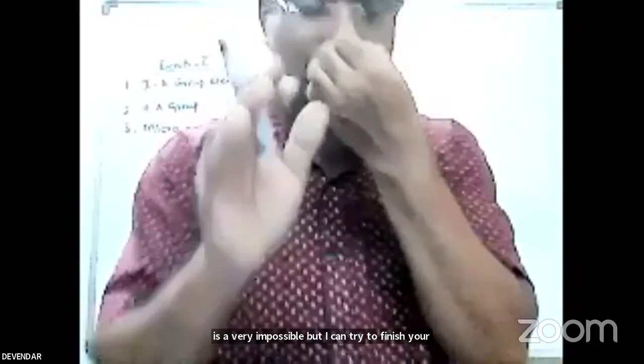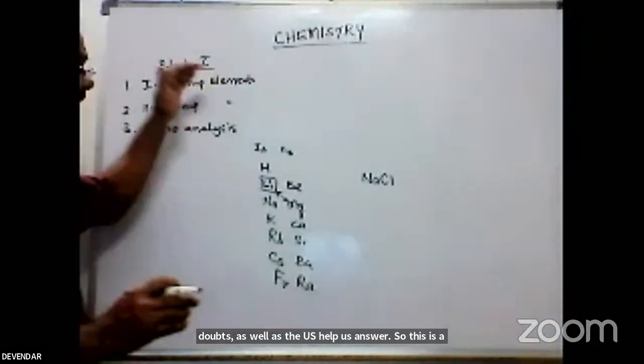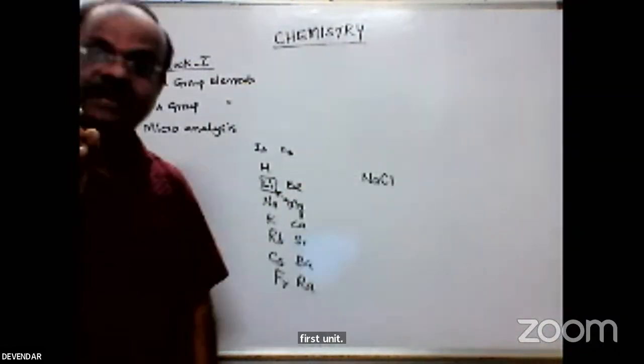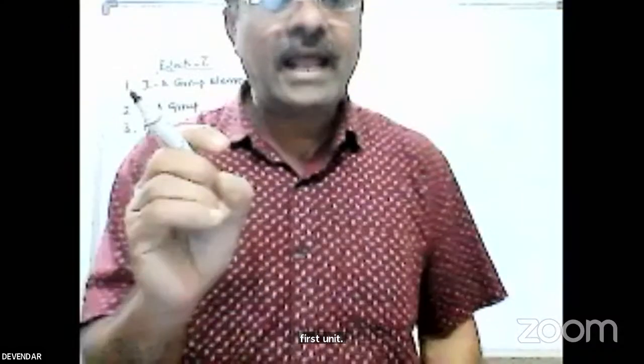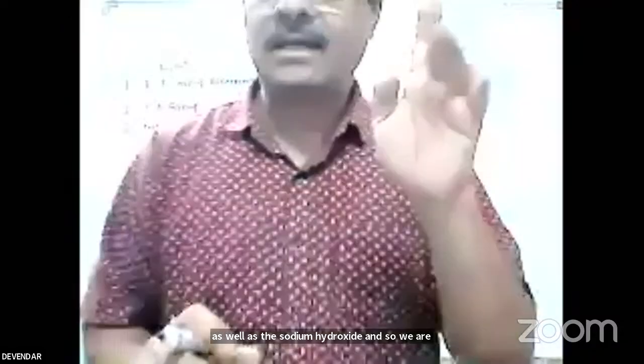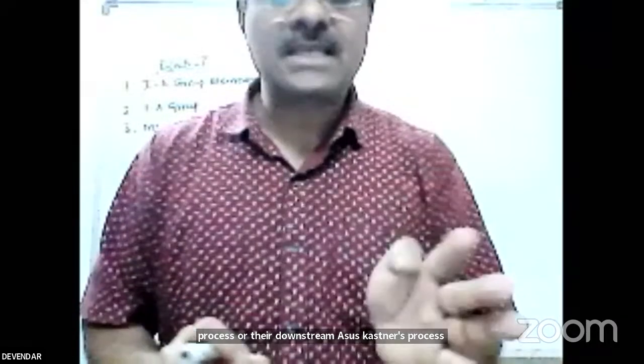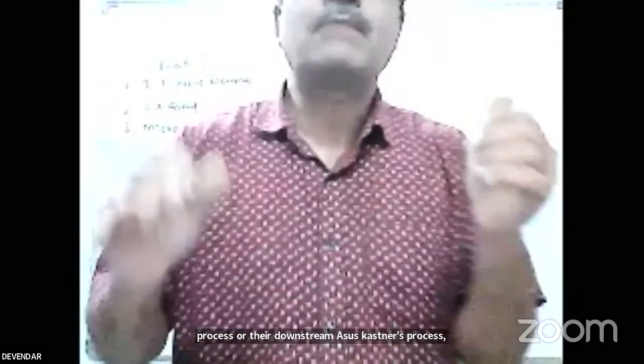So this is the first unit. From the minerals we can extract sodium metal as well as sodium hydroxide. There are 3 processes: Downs process, Castner's process, and Nelson cell. These are the important 10 marks questions. This is about sodium.